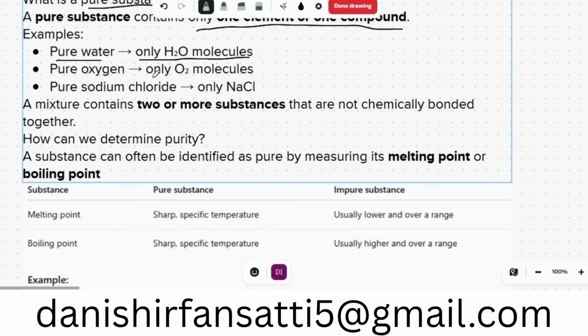Pure oxygen means only O2 molecules. Pure sodium chloride means only NaCl. A mixture contains two or more substances that are not chemically bonded together. How can we determine purity?